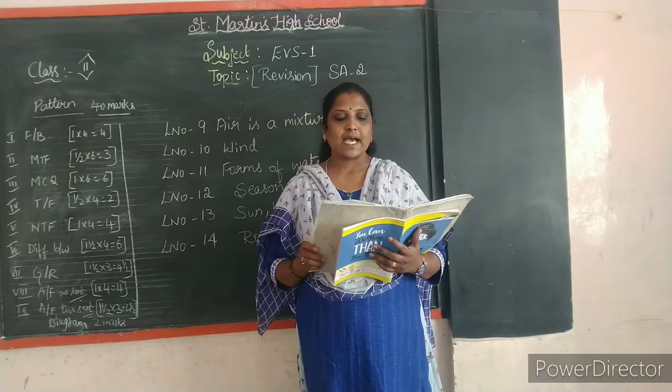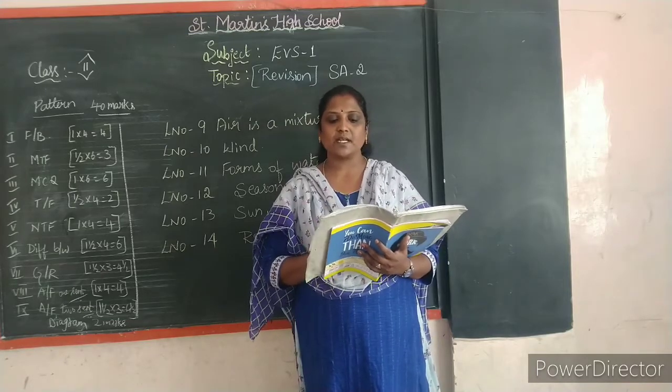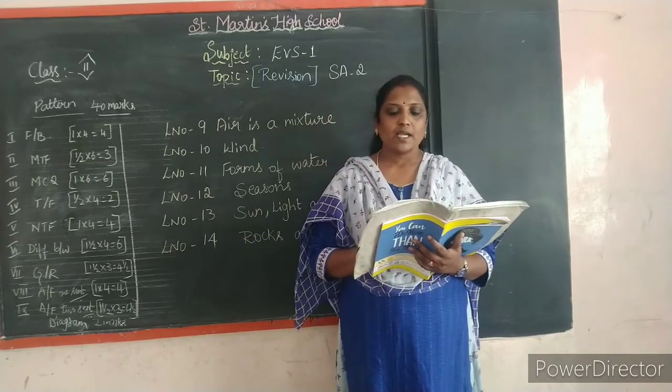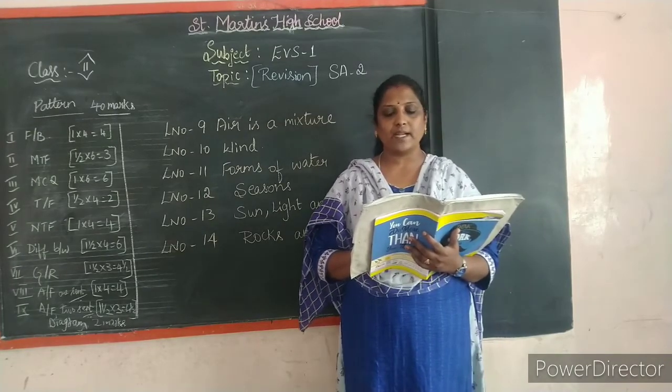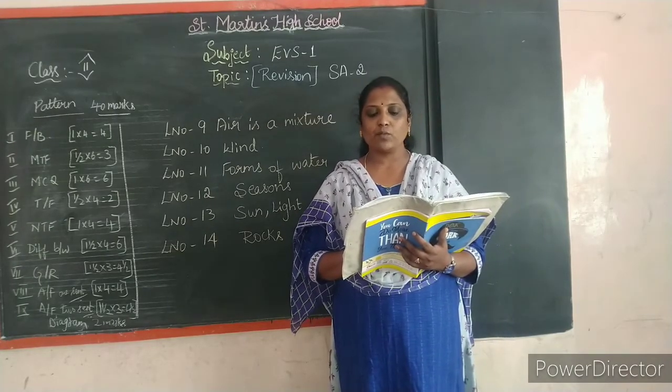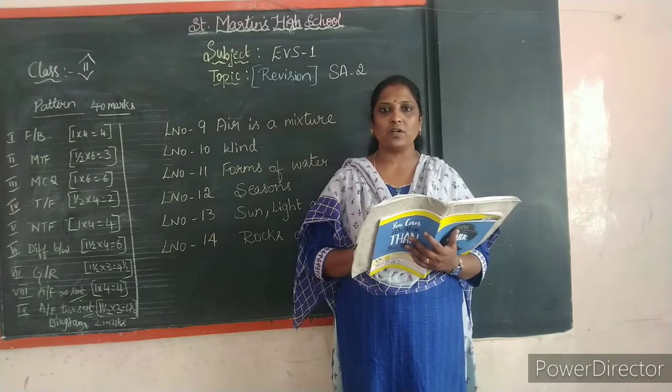Next is autumn. Yes, autumn season comes after the monsoon. It stays until the start of winter, that is October and November. During autumn, old leaves from trees fall down.